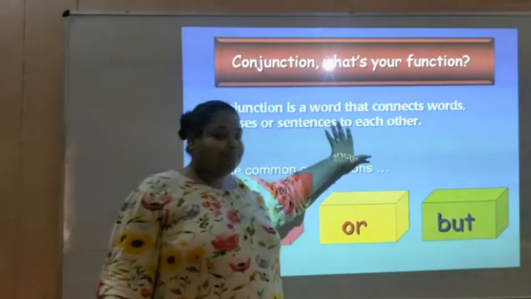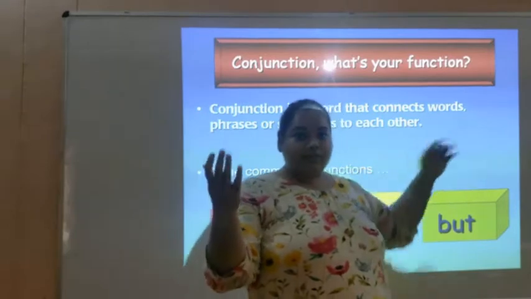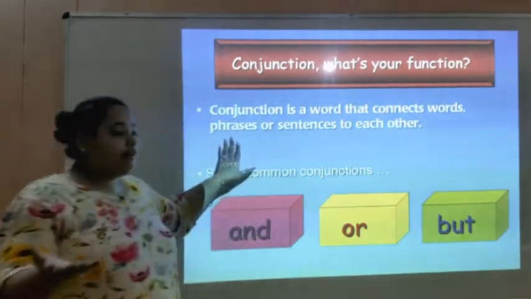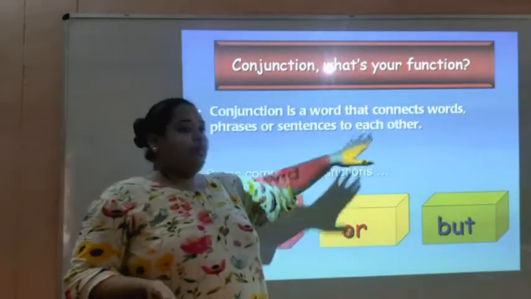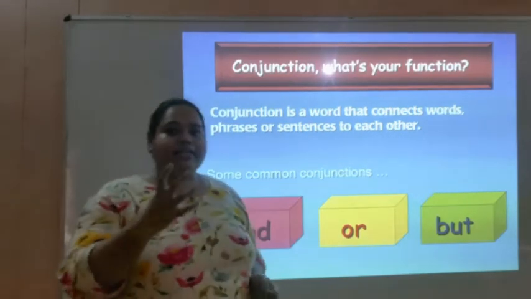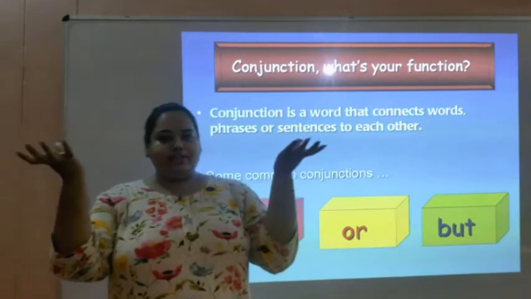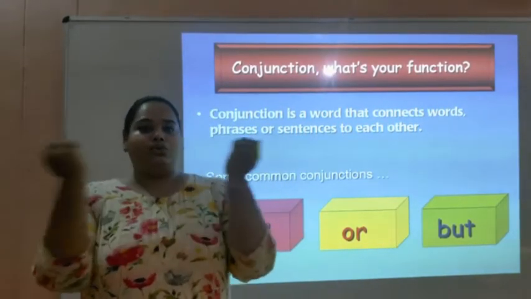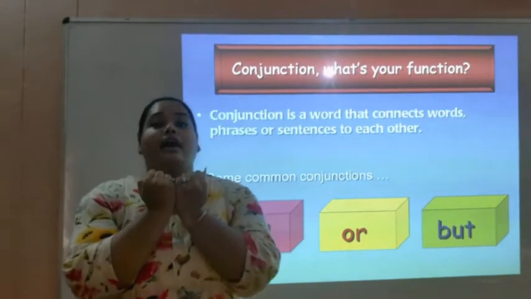Conjunction is a word that connects words, phrases or sentences to each other. That means it is a connector or a jointer. The word that joins two sentences, two words or two phrases is known as conjunction.